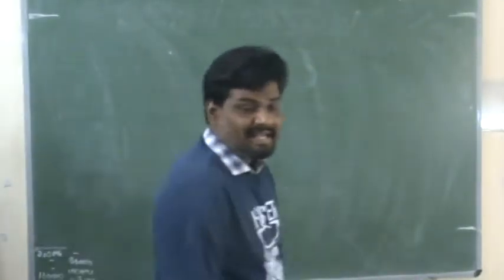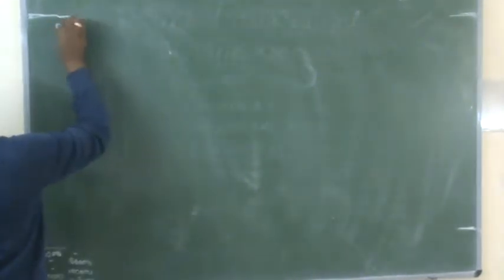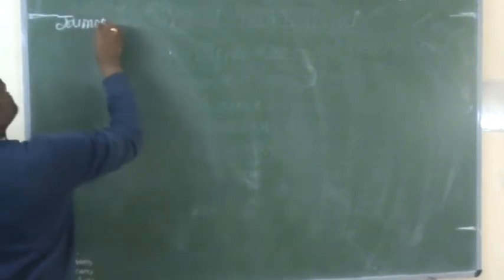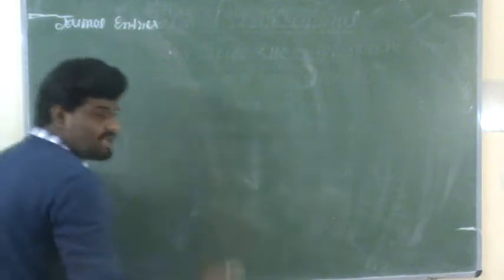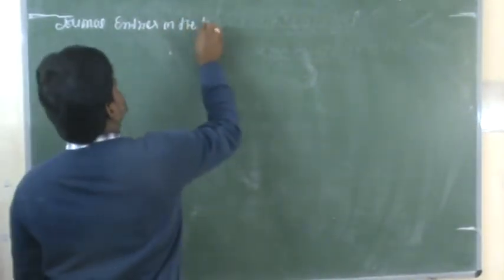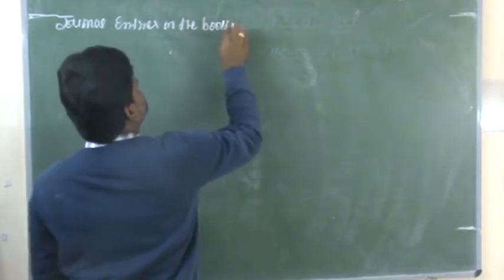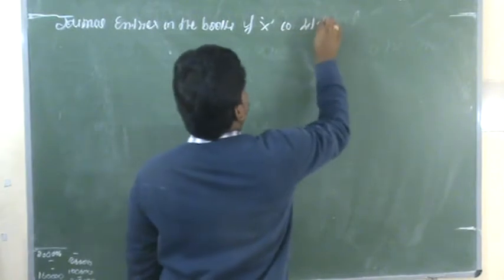First we need to take the headline: Journal entries in the books of X Company Limited.